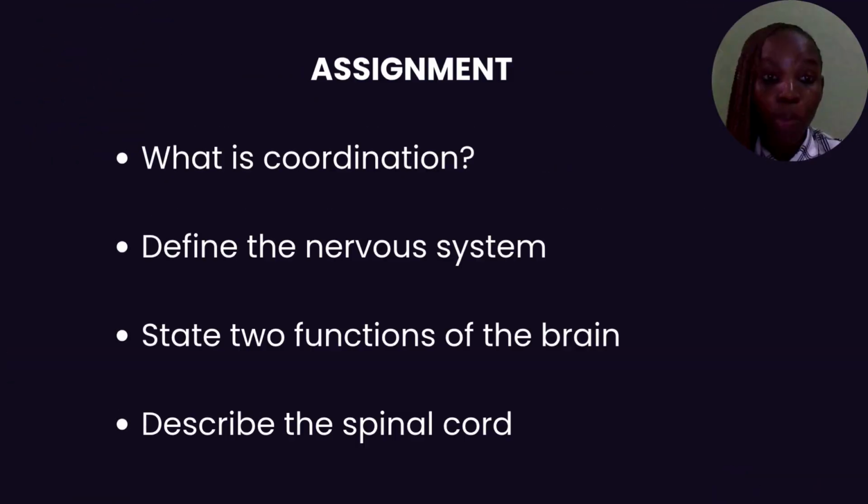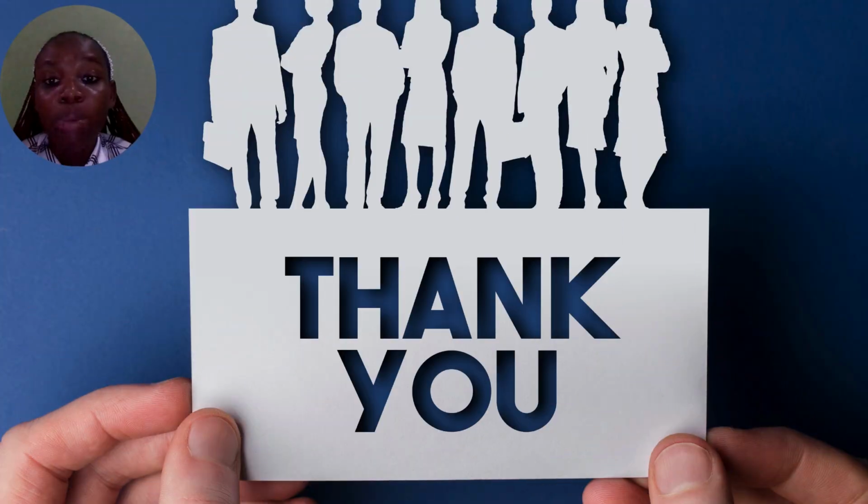Here are some assignments for you. You tell me what coordination is, you define nervous system, you state two functions of the brain, and you describe the spinal cord. We have come to the end of the class.